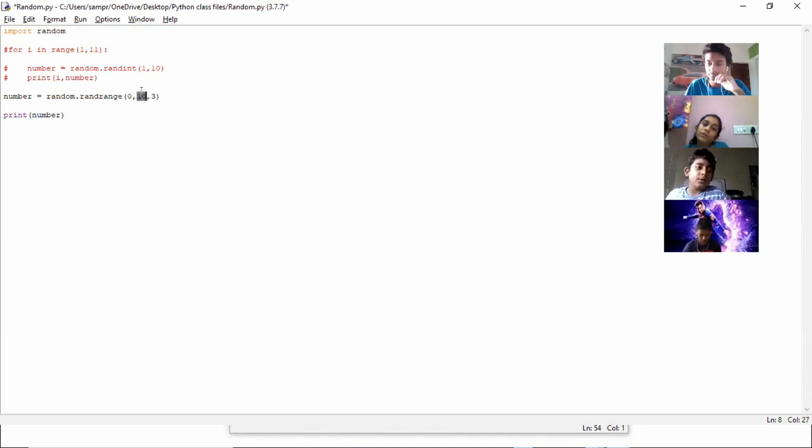I have a question. Why can't you just use rand int and put 3 numbers instead of doing rand range? So, it's not built like that. Rand int can only take in 2 values. It cannot take the third value. And can rand range take more than 3? No, it can't. A fourth parameter, you're asking? No, it only takes in 3 because each one has its own designated use. The first one is the start point, the second one is the end point, and the third one is the increment, or the multiple.